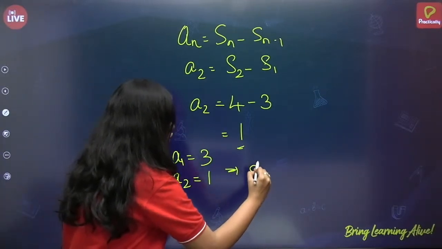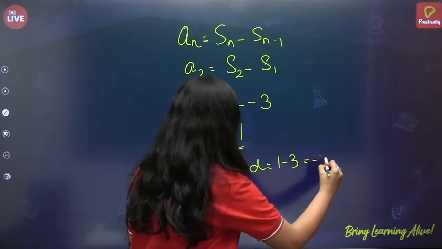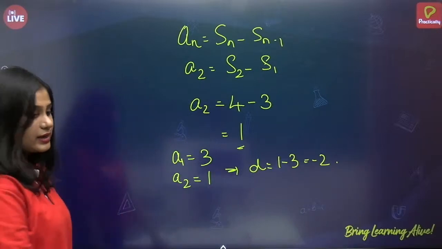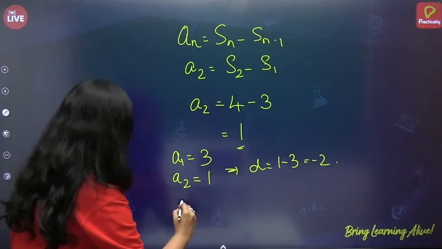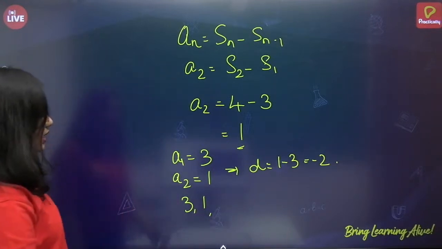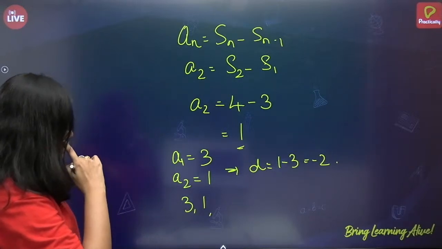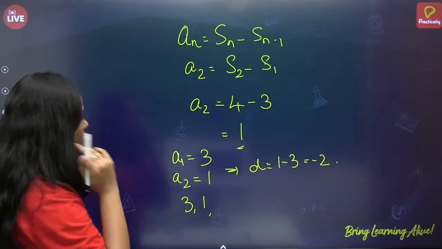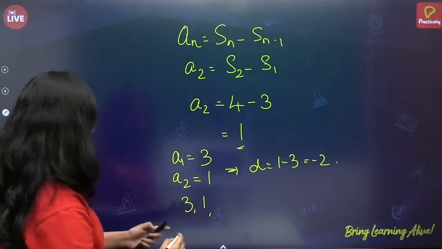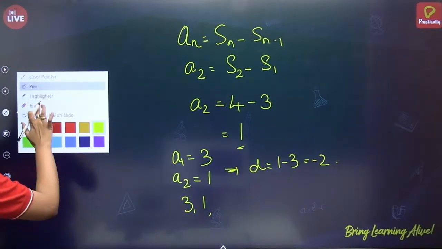So what is the common difference? 1 minus 3, that is minus 2. Correct? Now, just write it. 3, 1. And what is A3? A3 is nothing but 1 minus 2. Okay, just wait. We have to find A3. Let us find A3 only.